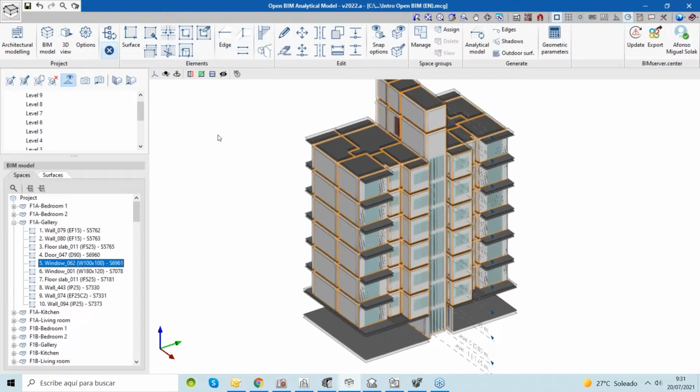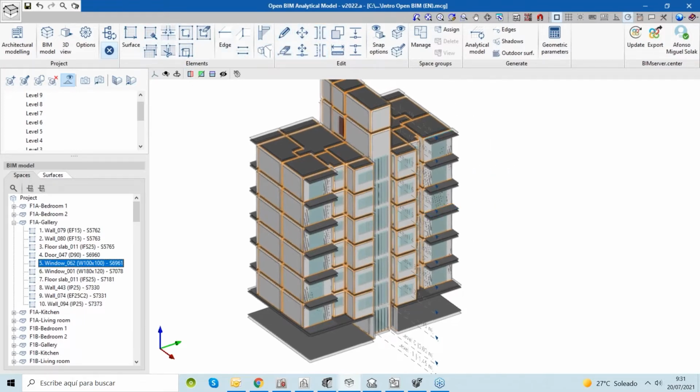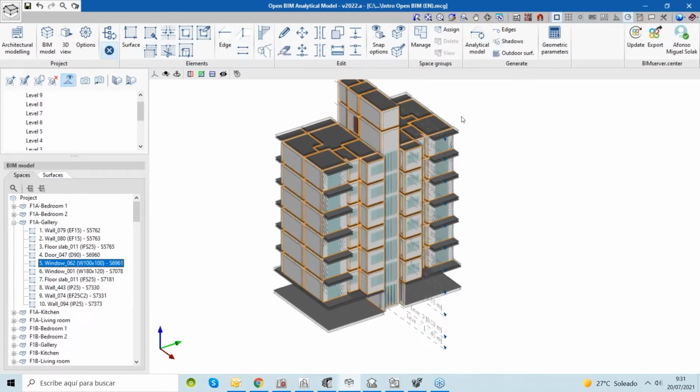The software also lets us create a new analytical model without having a BIM model. So in some situations we don't have access to an IFC file or a BIM model. We have here a lot of options to create surfaces, to join surfaces, to cut, to delete, to apply symmetry and create our own analytical model. But I think that the most useful tool is just this button here, the analytical model button.